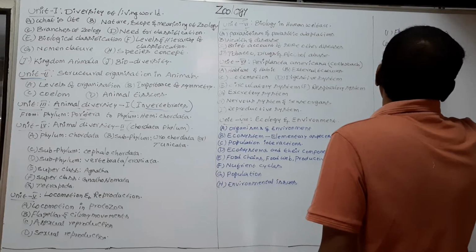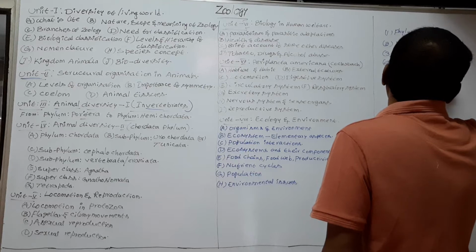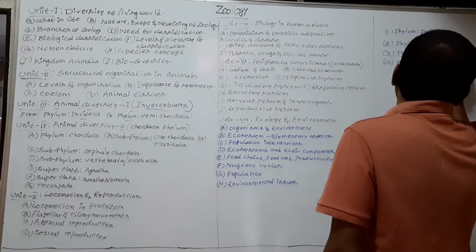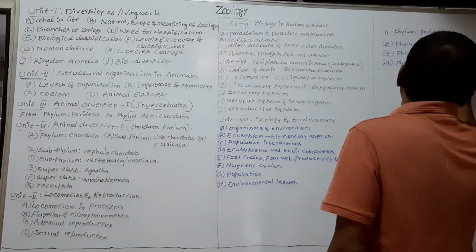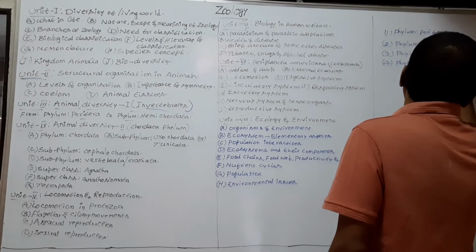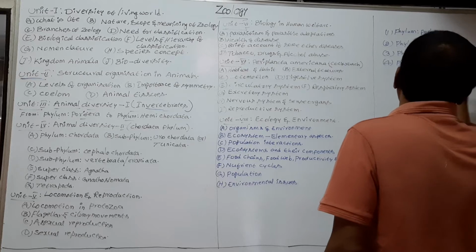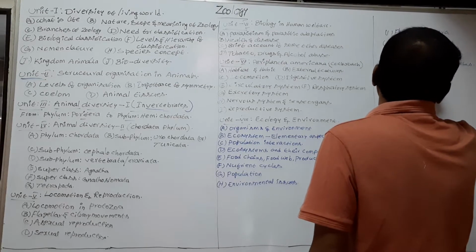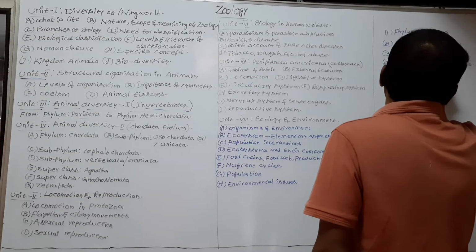Fourth phylum is Platyhelminthes. Fifth phylum is Nematode.